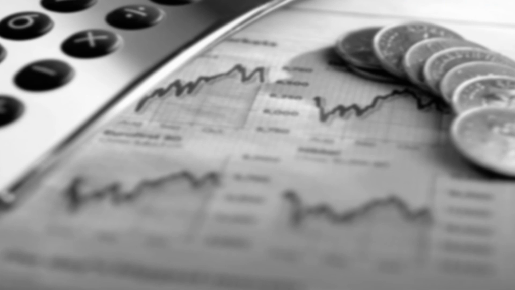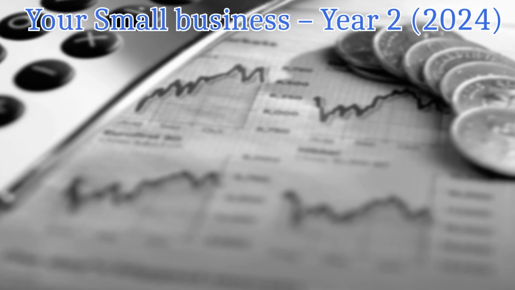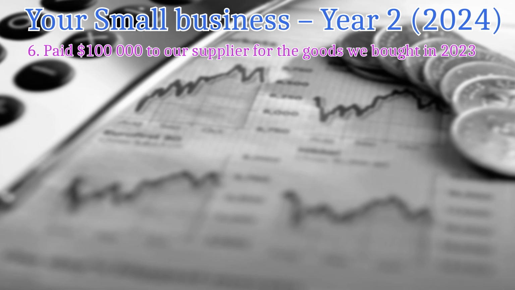So our company continued working through its second year, 2024. So what happened during that period? First of all, it paid $100,000 to our suppliers for the goods that we bought in the previous year. You remember that we purchased the goods on credit. We didn't have to pay anything for them in 2023, but rather we have to pay for them in 2024.